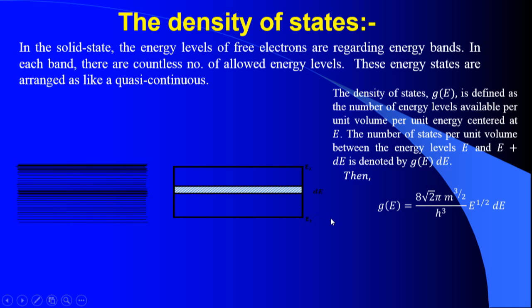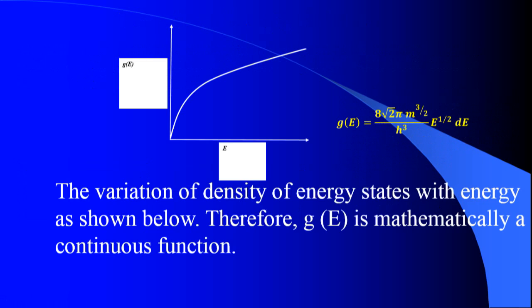How the density of energy states varies with respect to the energy, you can see in the next slide. If you plot G of E along the y-axis and energy along the x-axis, and move from the bottom of the band E1 to the top of the band E2, initially it varies very fast, and then it varies slowly.